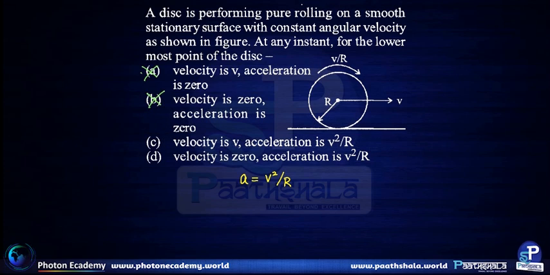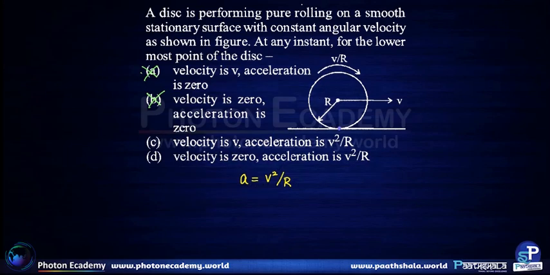What is the velocity of the bottommost point? We are told that the disk is performing pure rolling. That means the contact point does not slip on the ground, which means the contact point is stationary. So the lowermost point of the disk has a velocity of 0, and hence option D is the correct answer.